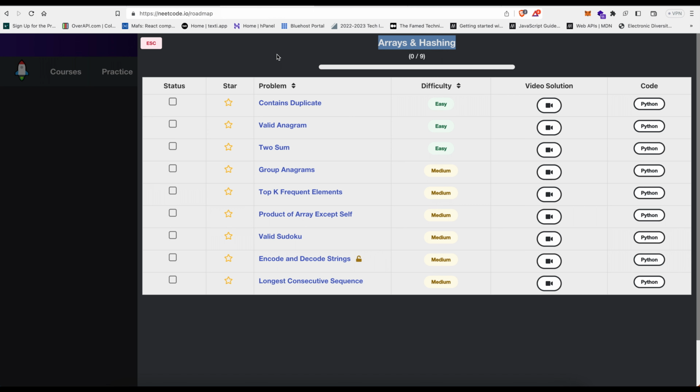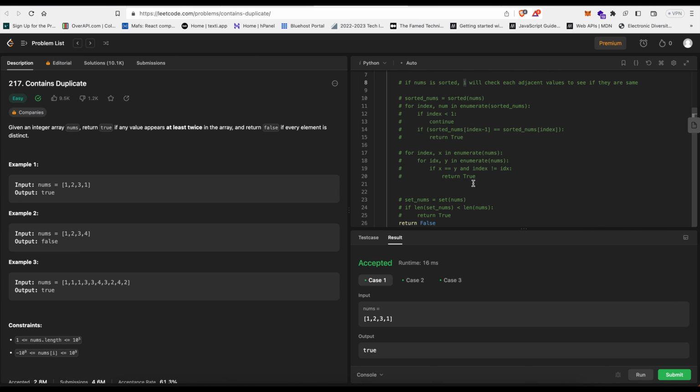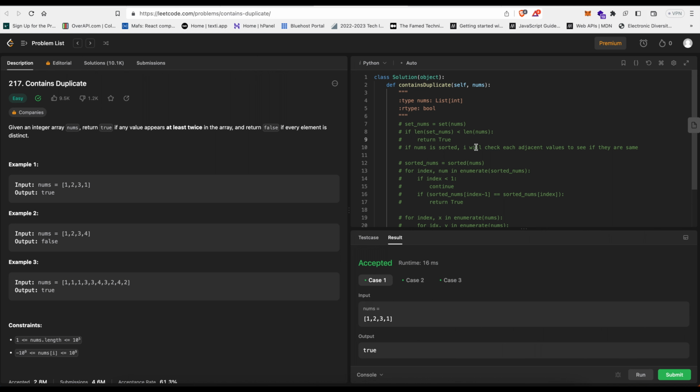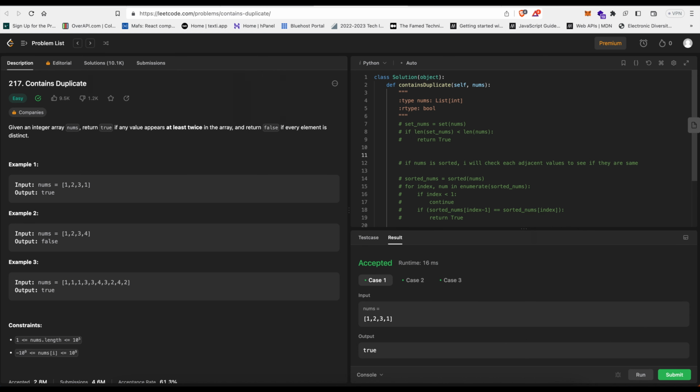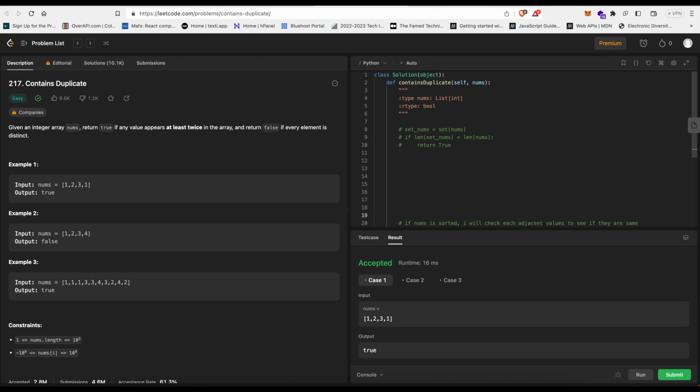Hopefully the screen is going to show Contains Duplicate. I have already opened the link on Leetcode. And since it's Python, maybe I should hide the other solutions. The first solution that came to mind was to do it in the most Pythonic way. I really don't know what the best way to solve it is right now, but let me hide this just for now.